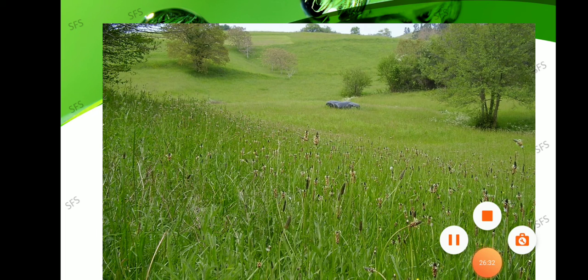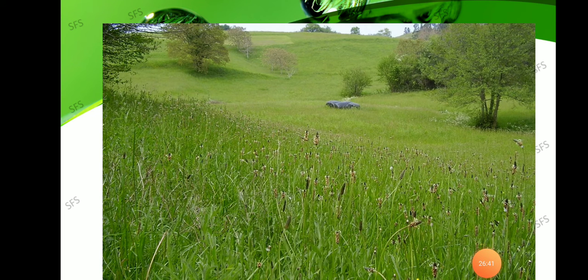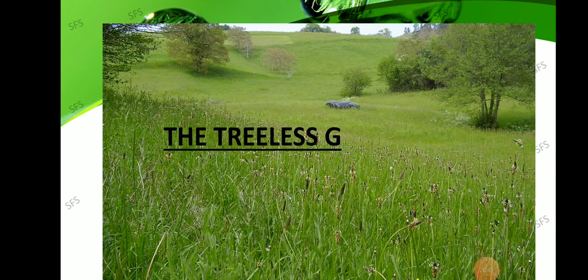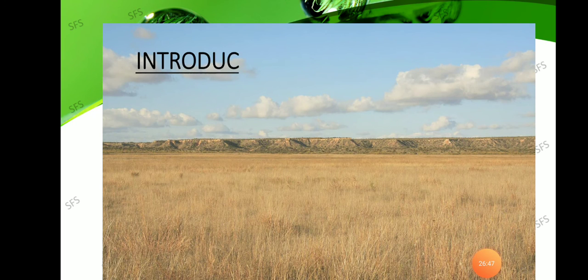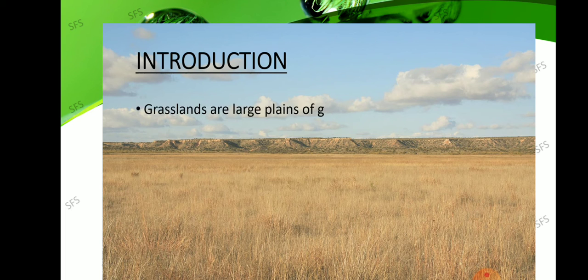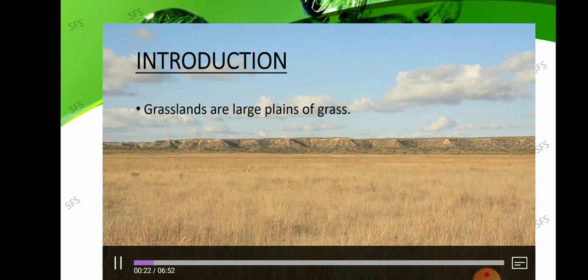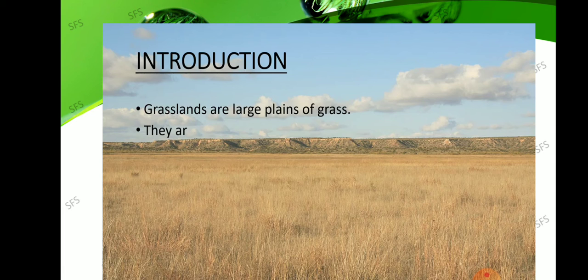Here we'll show you a few pieces of information about grassland. The treeless grassland. So this place is also grassland only, but it's dry. Grasslands are large plains of grass.